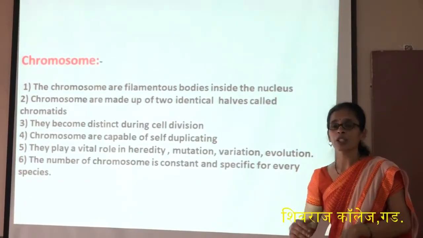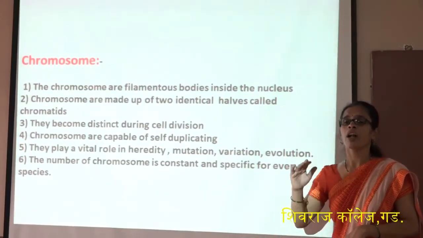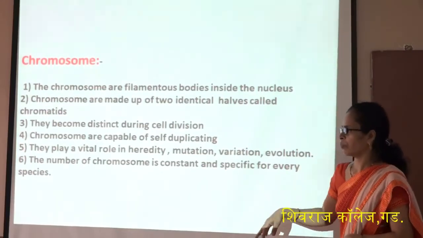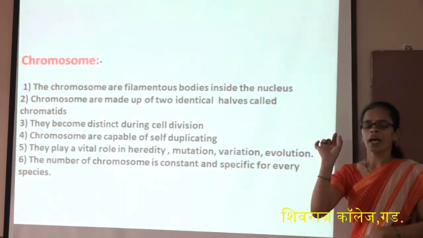Also, they are responsible for the transmission of characters from one generation to the next, from parents to the offspring. The number of chromosomes is constant and specific for every species.